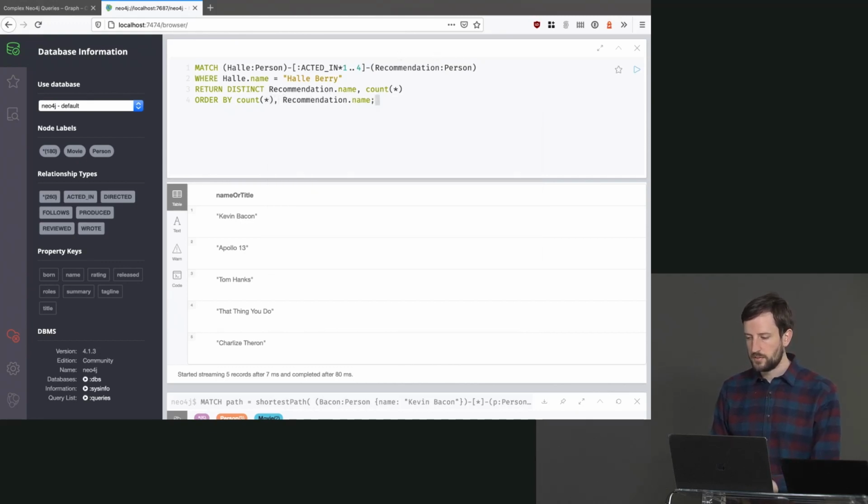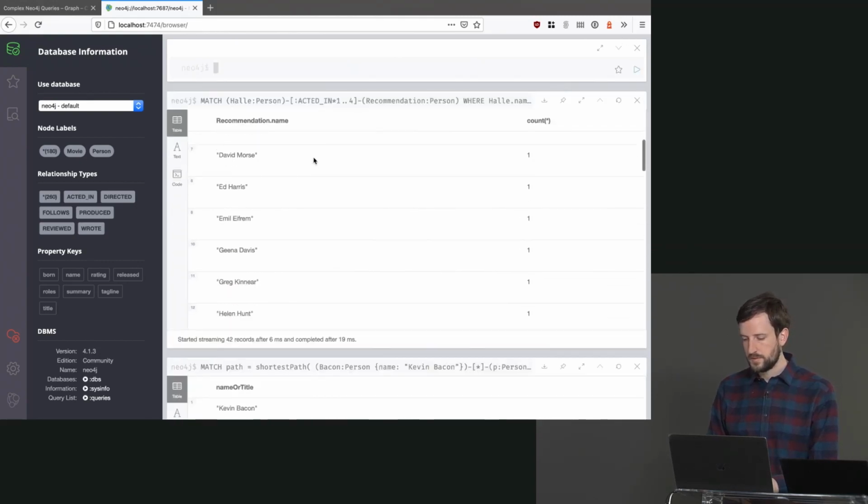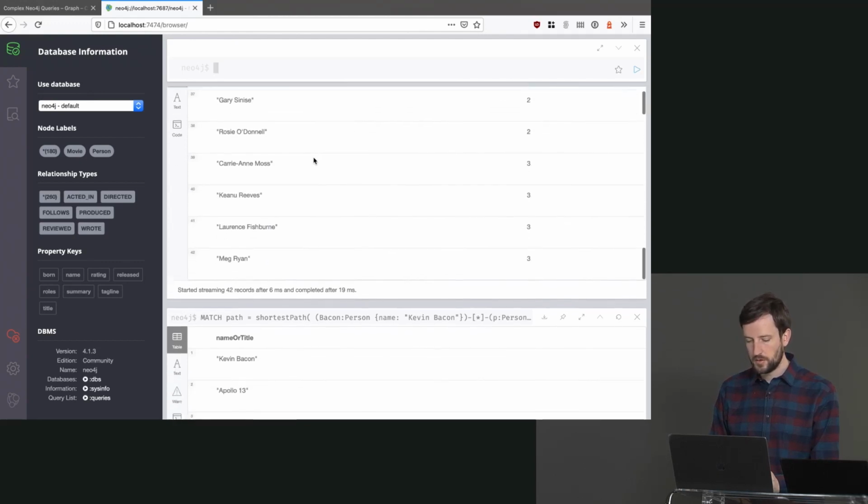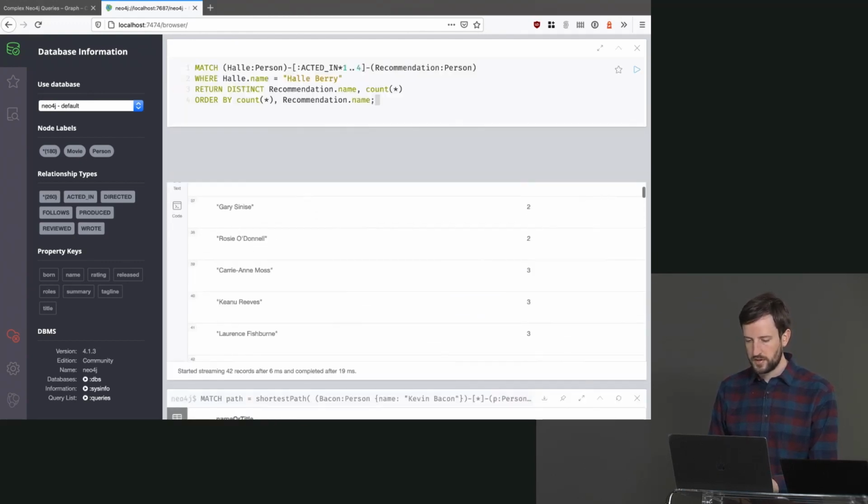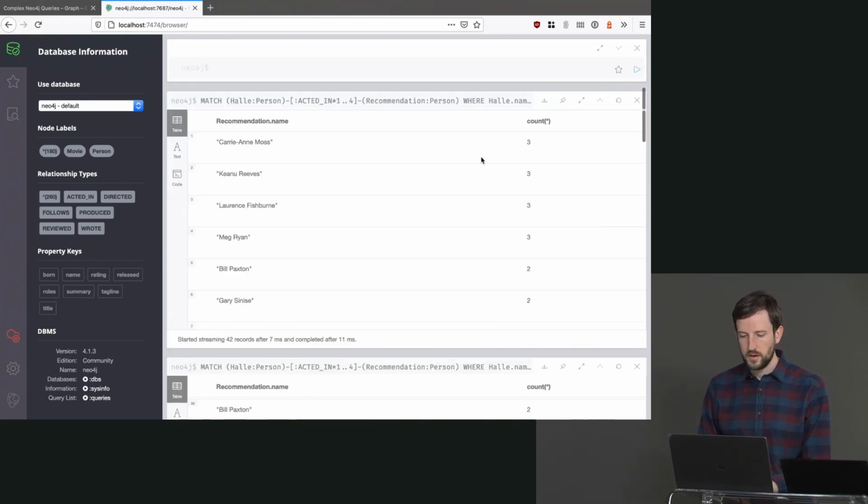All right, so now we should be able to run this query, and we'll get back, in this particular case, no one's been in... Oh, here we go. Probably should have done that descending. Let's run that again. So now you can see Carrie-Anne Moss, Keanu Reeves, Lawrence Fishburne and Meg Ryan have all been in 3 films with Halle Berry. So this is a good indication. We should recommend these actors and actresses to this person that really likes Halle Berry.